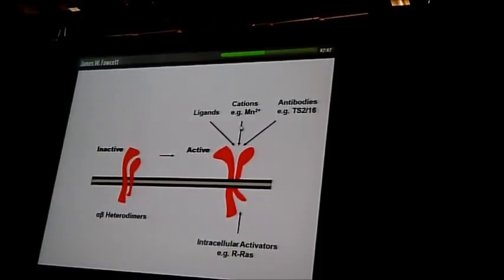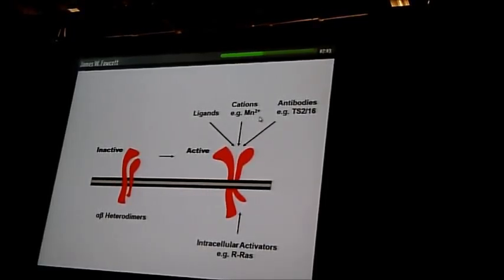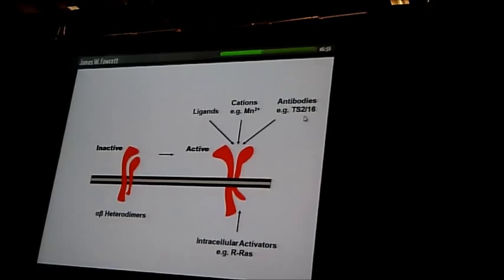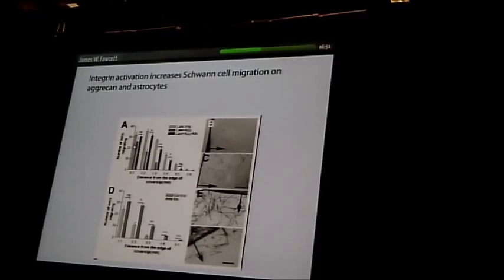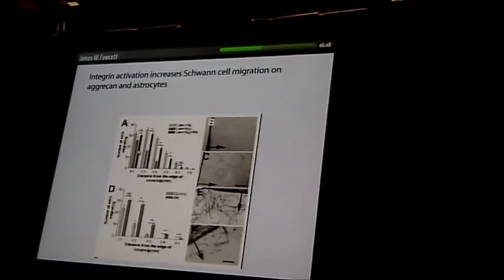What if we force them into an active state? We can do that by treating the cells in a variety of ways, with manganese, which is rather crude, or with an integrin activating antibody, such as TS2/16. Well, if you force integrin activation, you find that the Schwann cells can now migrate perfectly well, even on an inhibitory aggrecan surface.